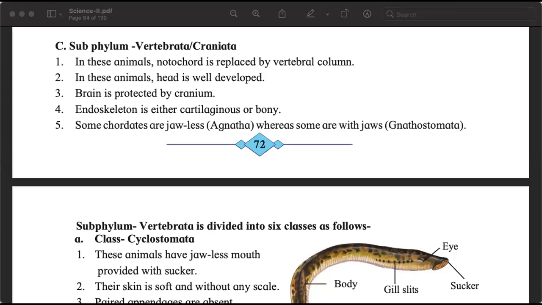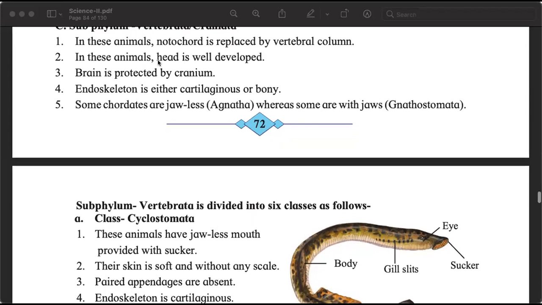And the vertebrae are the individual bones of our backbone. Parts of the spine. Now things become more interesting. In these animals, notochord is replaced by vertebral column. Remember, Chand has told us in the very, very beginning that notochord looks like the spine. Yes, he was right. Because notochord is the same thing that later develops in higher organisms, in more complex organisms. In the subphylum Vertebrata, notochord develops into a vertebral column, the spine.